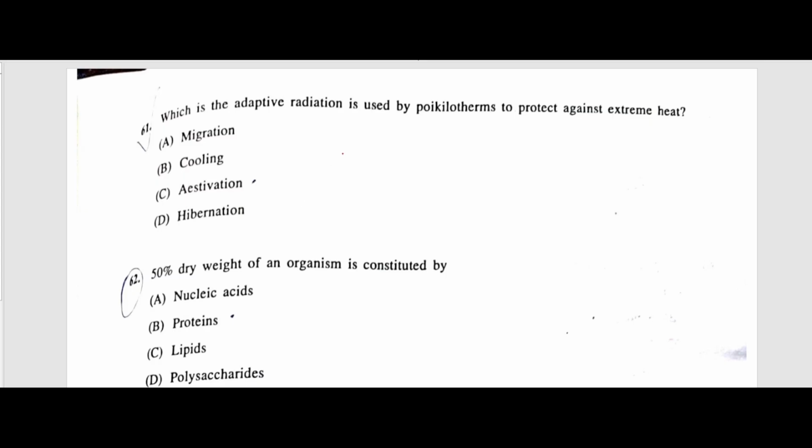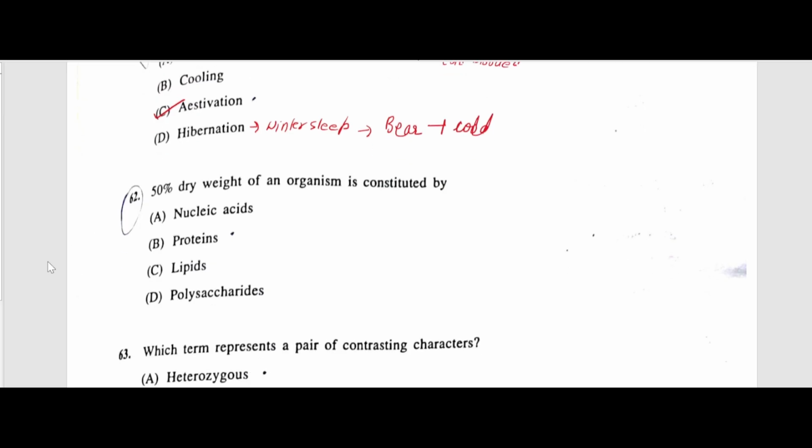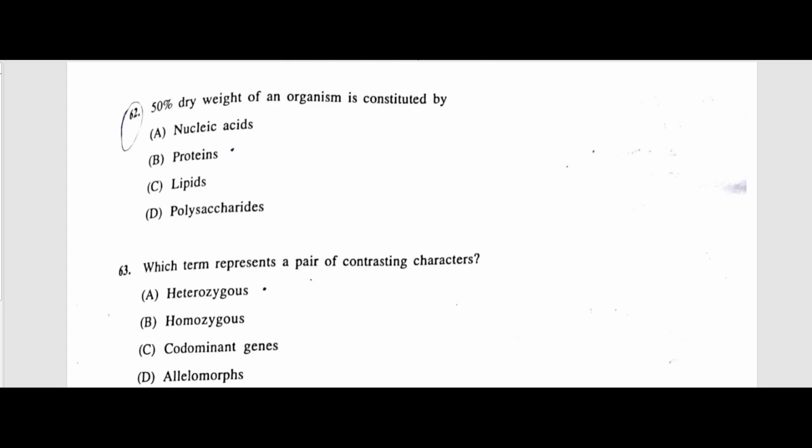Which adaptation is used by poikilotherms to protect against extreme heat? Now, what are poikilotherms? They are cold-blooded animals. To protect against extreme heat, they undergo estivation. And what is hibernation? It is called winter sleep, like shown by the brown bear. To protect against what? Extreme cold, right? Next, 50% dry weight of an organism is constituted by proteins.